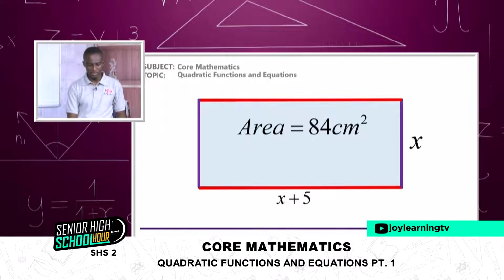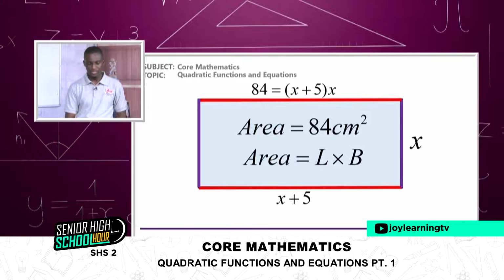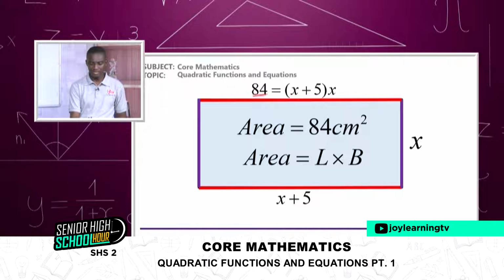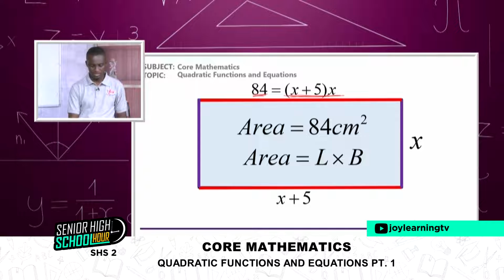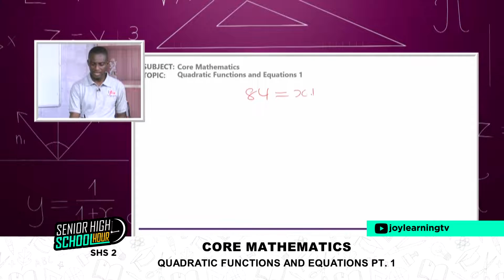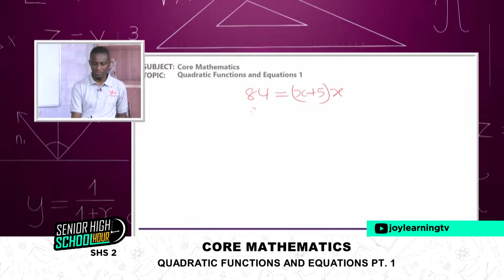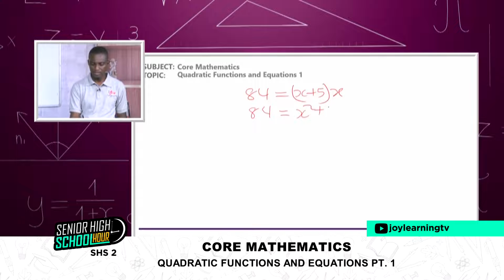The area was 84. If that is true, then our area is equal to the length times the width, and that becomes an equation. Let's try solving this. The length is x plus 5 times the width, x. So we have 84 equals x squared plus 5x.